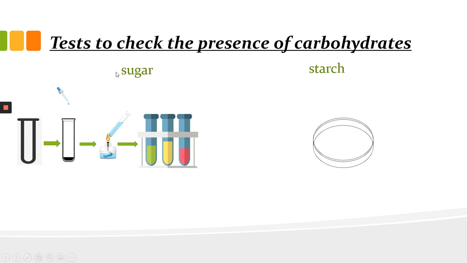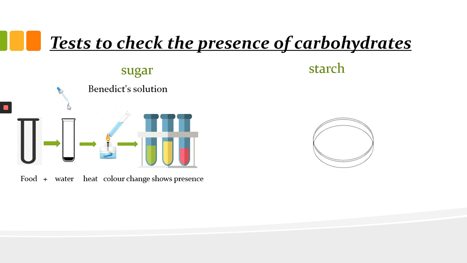We have studied that sugar and starch are types of carbohydrates. To check the presence of sugar in the given food item, first of all, we take the food in a test tube. Then we put some water in it, and then we add Benedict solution.